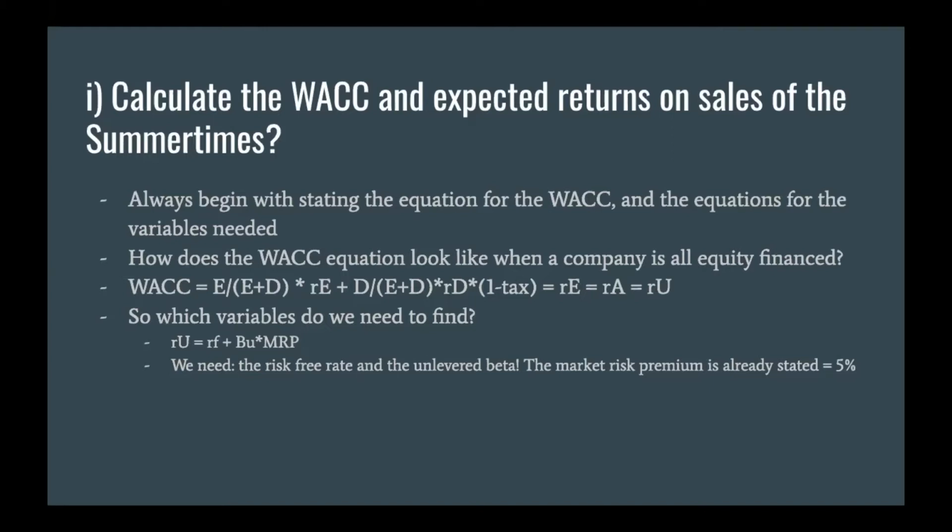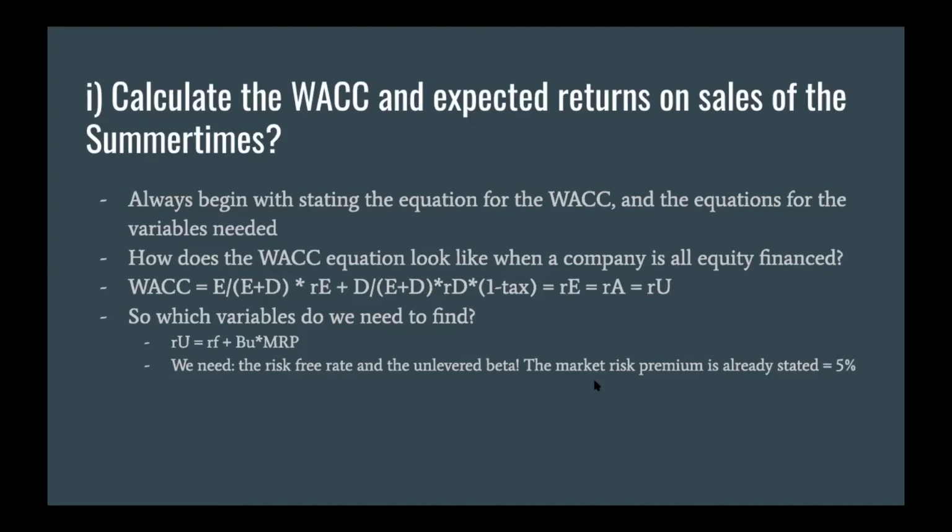So what we need to calculate is the risk-free rate and the unlevered beta, since we already have the market risk premium stated at 5%.